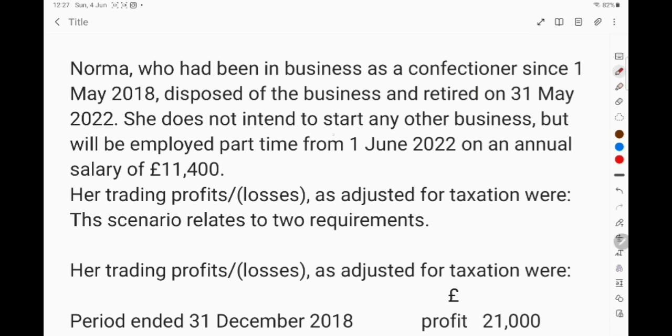She does not intend to start any other business but will be employed part-time from 1st June 2022 on an annual salary of 11,400. So, after disposing of the business, she has started as an employee and is earning an annual salary of 11,400 from 1st June 2022.